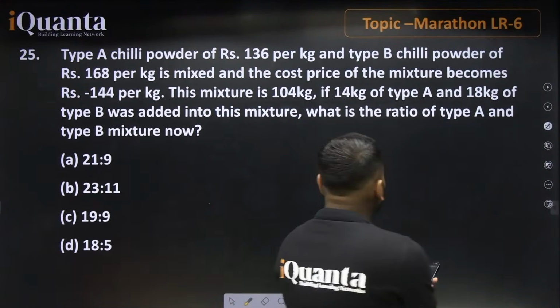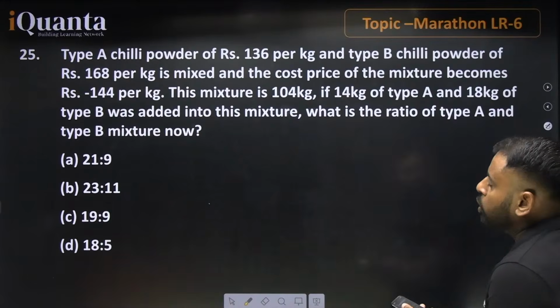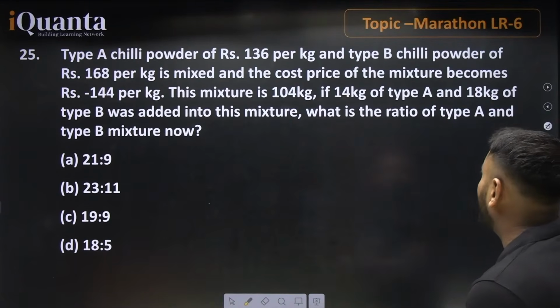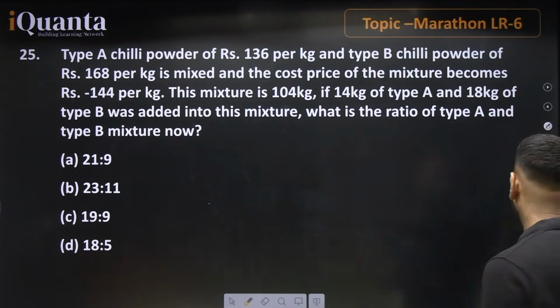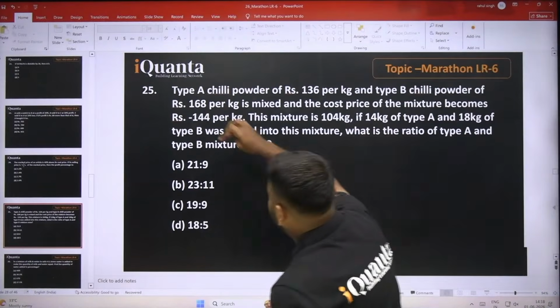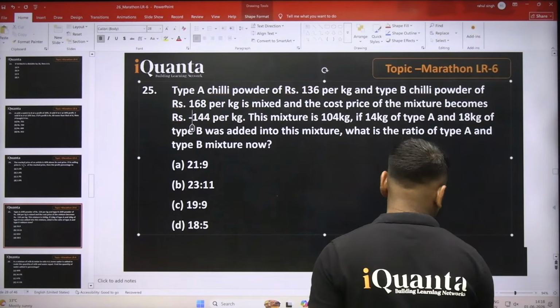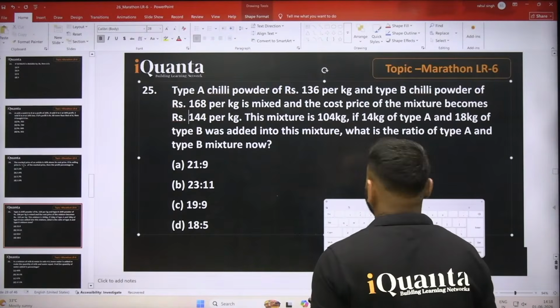Chalo. So the question says type A chili powder of rupees 136 per kg and type B chili powder of rupees 168 per kg is mixed, and the cost price of the mixture becomes, this is just rupees 144. So the value will be equal to rupees 144.